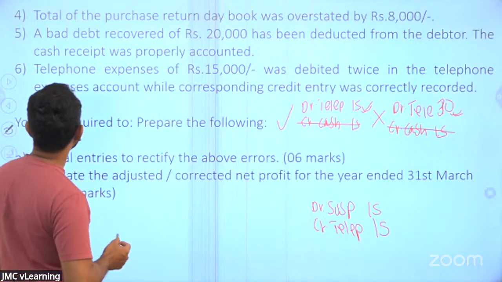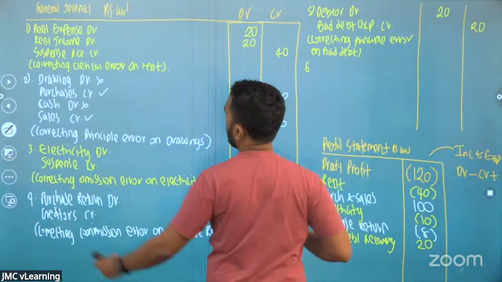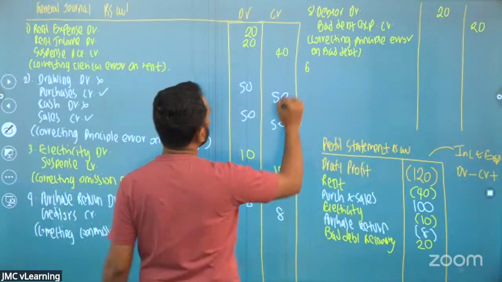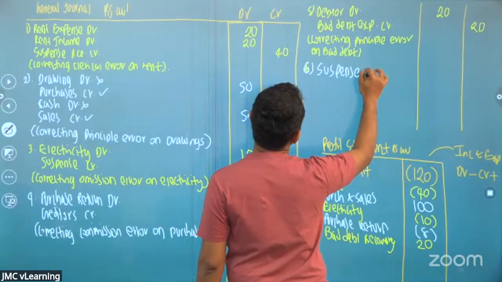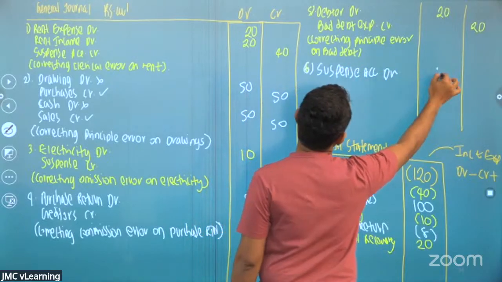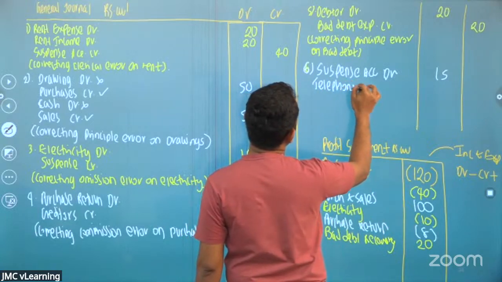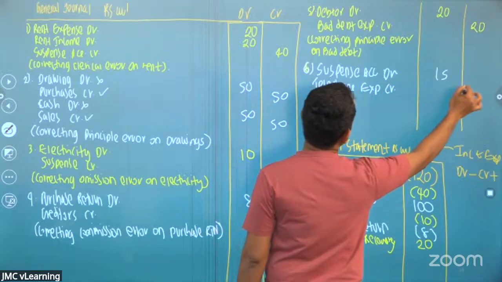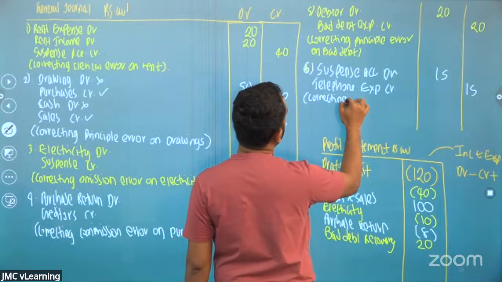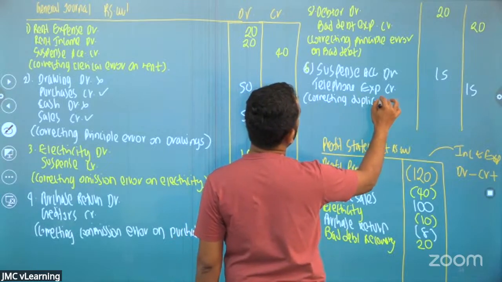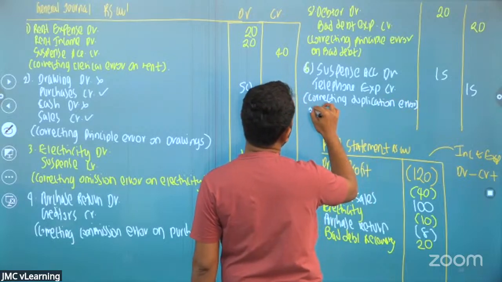Okay. Right. So we'll record that. Adjustment number 6 here. Your suspense account gets debited 15 and the telephone expense gets credited 15. So this is correcting duplication error on telephone.